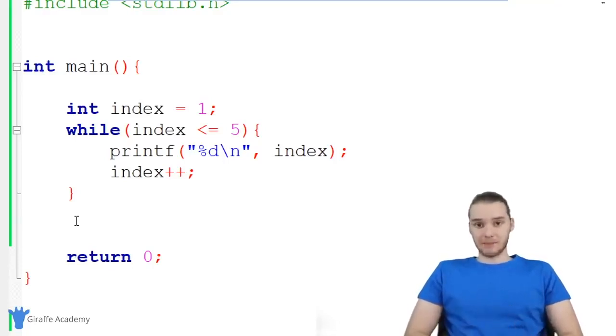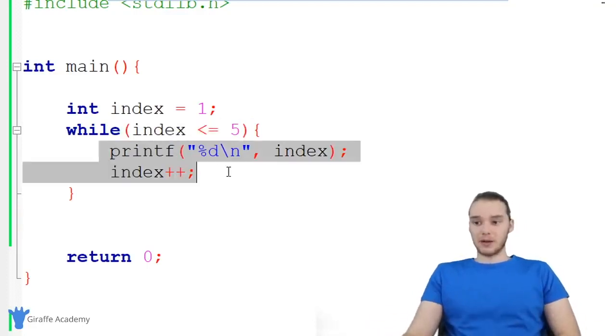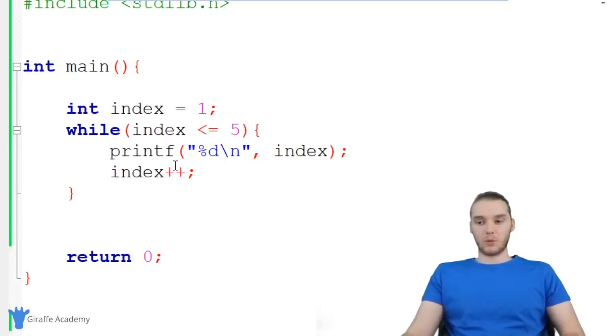So this seems very simple, and that's because it is. All we do is specify a condition. As long as that condition's true, we keep doing all this stuff in here. And there's tons of situations where while loops are going to come in handy. This is just one of them where we can print out numbers between 1 and 5.